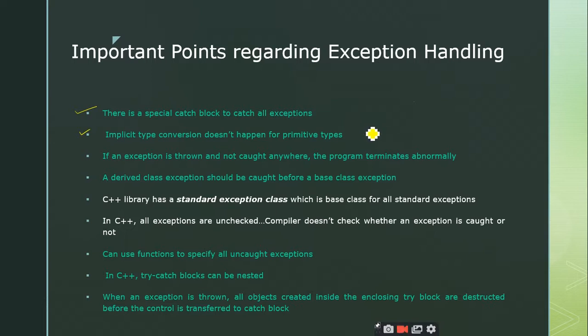So how many types of data types are there? Primitive data types. How many types of primitive data types are there? Super, int, float, char, okay. Any other thing? Double. Okay, double also comes under float only, but let us take it as the fundamental data type, right?